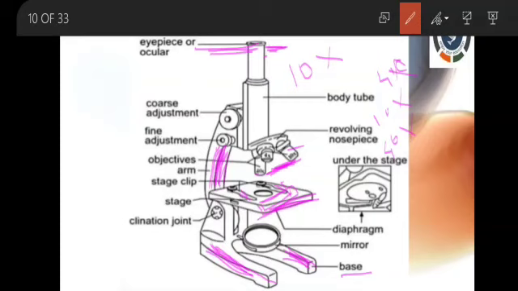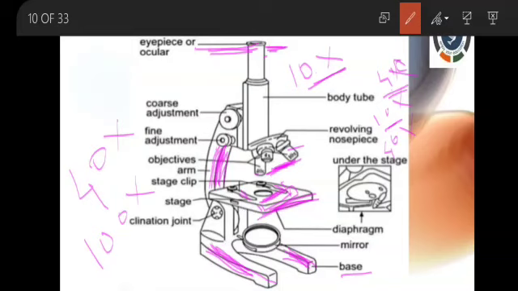How? Here the eyepiece lens has how much magnification power? 10x. If we keep the 4x objective lens near the slide, how much are we getting? 10 into 4, 40x. Suppose we keep the 10x objective lens near the slide, we get 10 into 10, 100x.